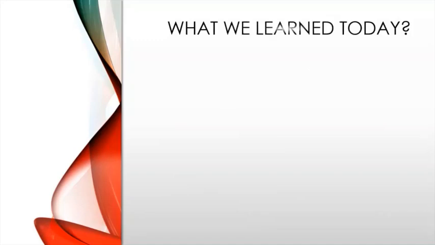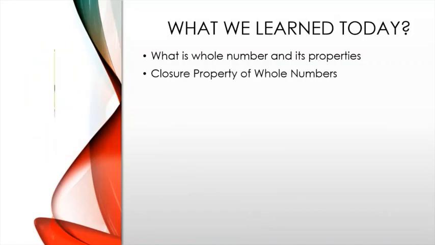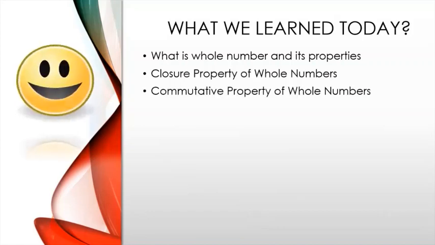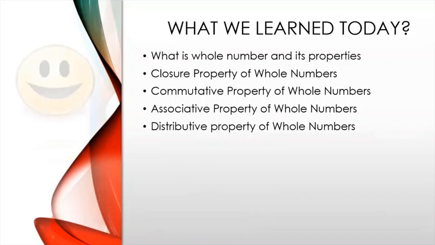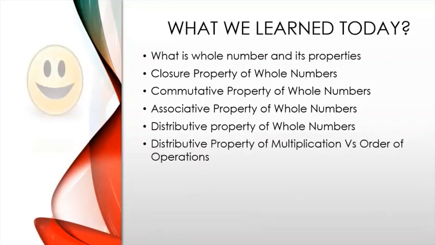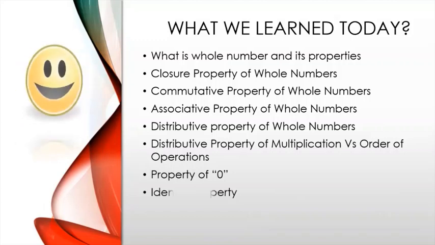So, what did we learn today? We learned what a whole number is and its properties, the closure property of whole numbers, commutative property of whole numbers, associative property of whole numbers, difference between commutative property and associative property of whole numbers, the distributive property of whole numbers, the distributive property of multiplication versus the order of operations, the property of 0, and the